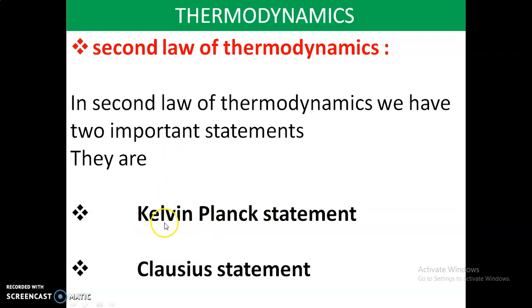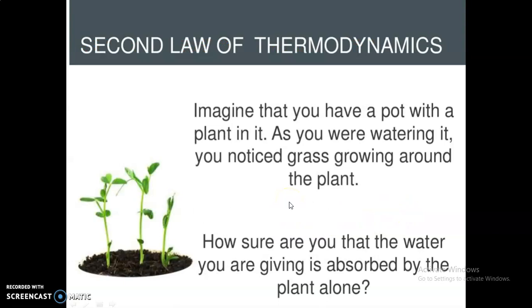First, let us try to understand the Kelvin-Planck statement. What does the Kelvin-Planck statement say? To understand it, let us observe this diagram.